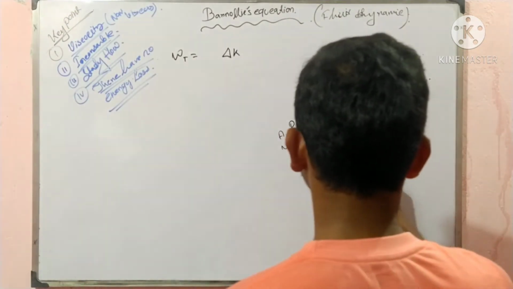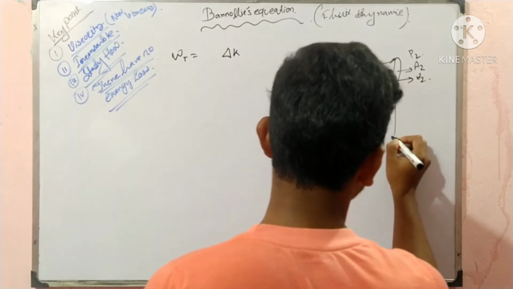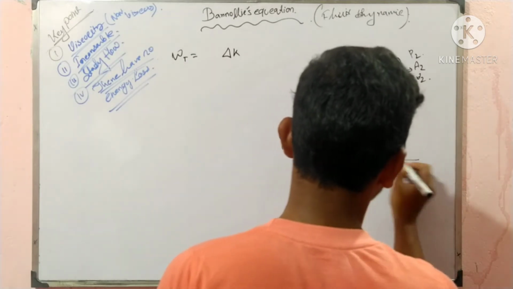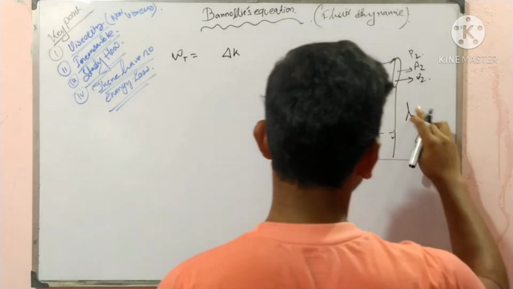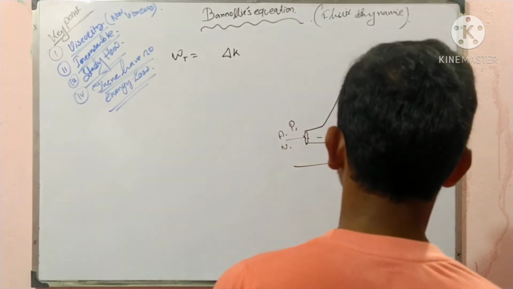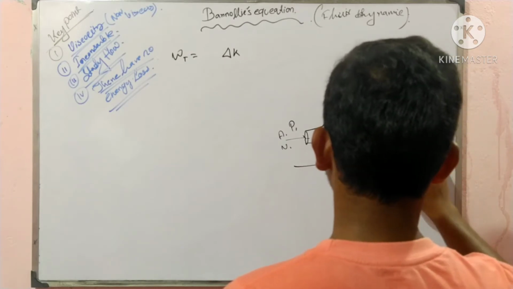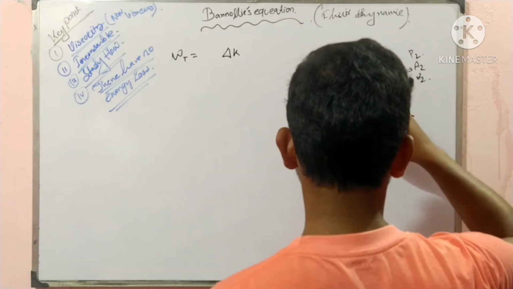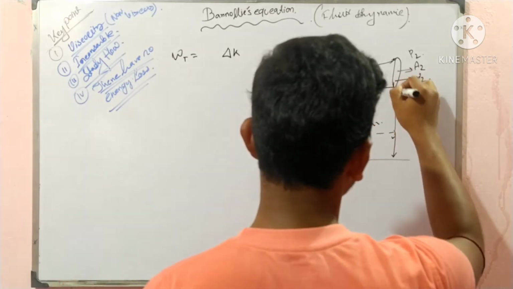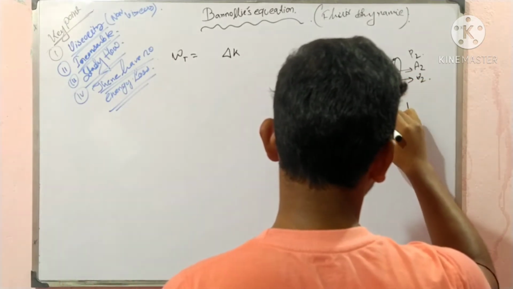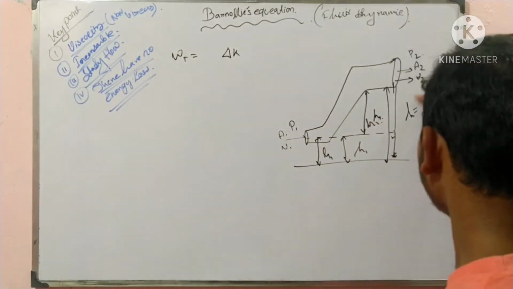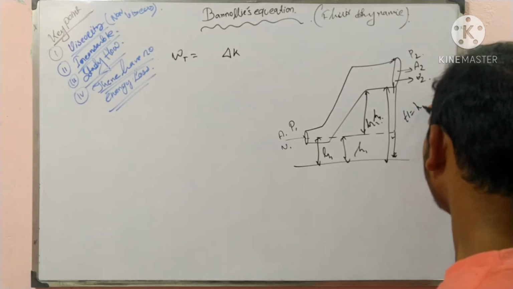And the height of this is from the ground. The total height is H, and this height is H1. Okay? And this height is H2. Means this is H1 and this height is H2. And that is the total height. Means big H is equal to H1 plus H2.